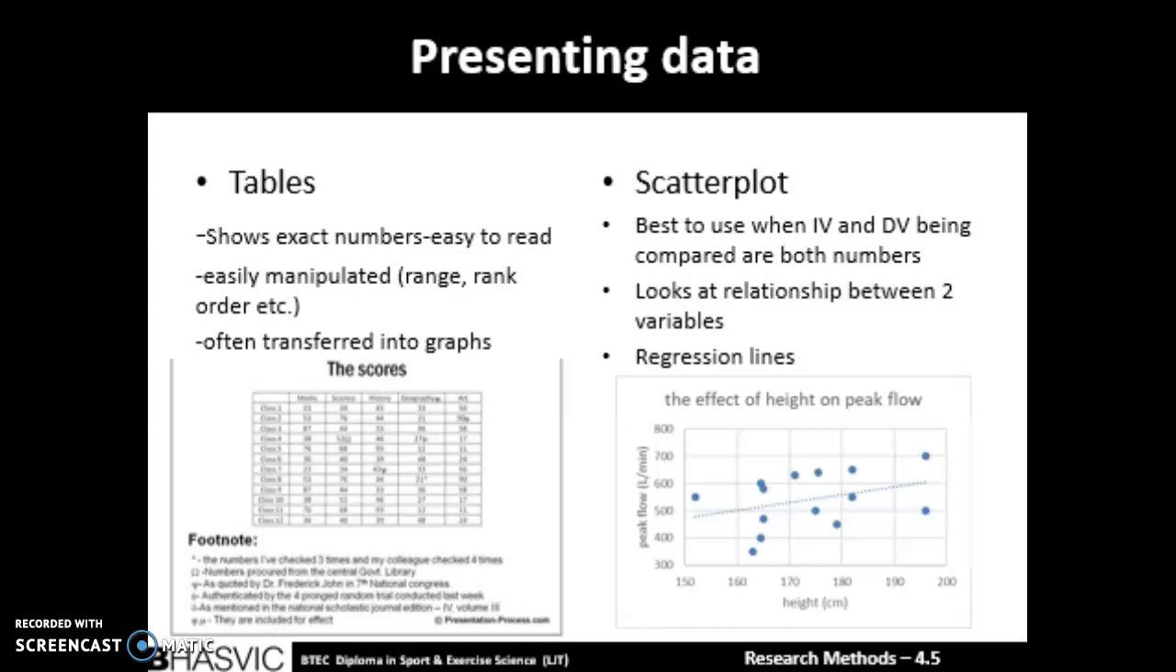As well as this, once you have a table, you can use this to help make all types of graphs. One of these could be a scatter plot, which is used to show a relationship or correlation between two variables. You can use regression lines on these to show trends. For example, this regression line shows a weak positive correlation.